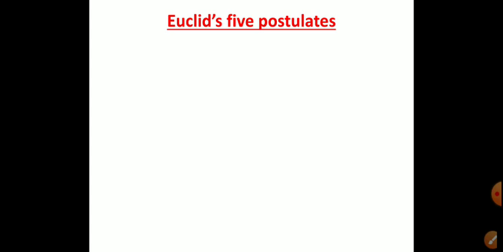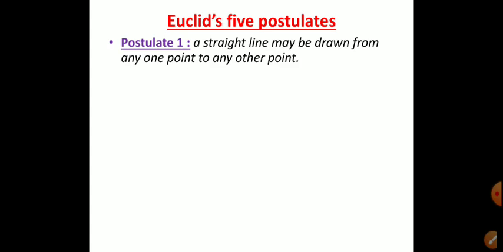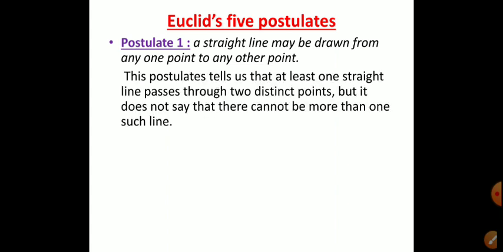Now next one is Euclid's 5 postulates. In this chapter we are going to study these 5 postulates. So all the students listen carefully, all the postulates. Postulate number 1. A straight line may be drawn from any one point to any other point. Okay, all of you know that a straight line may be drawn from any one point to any other point.